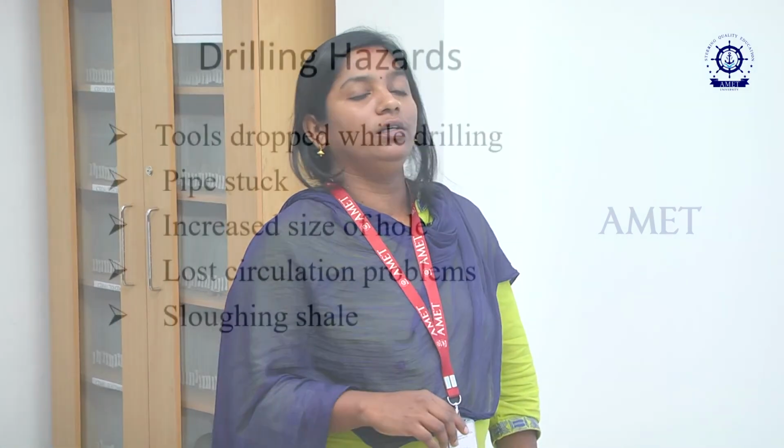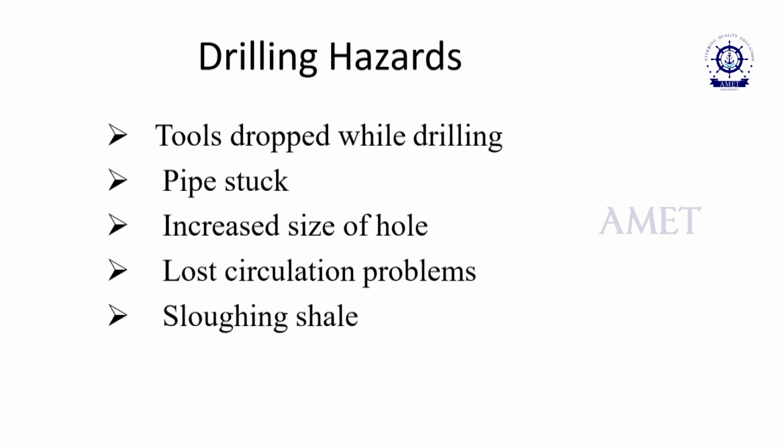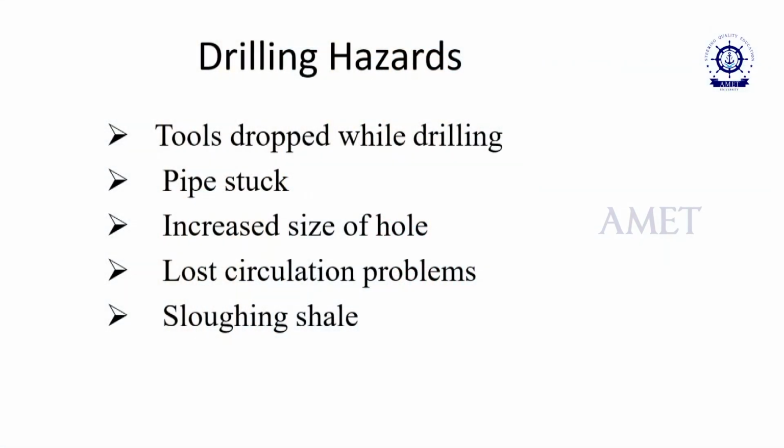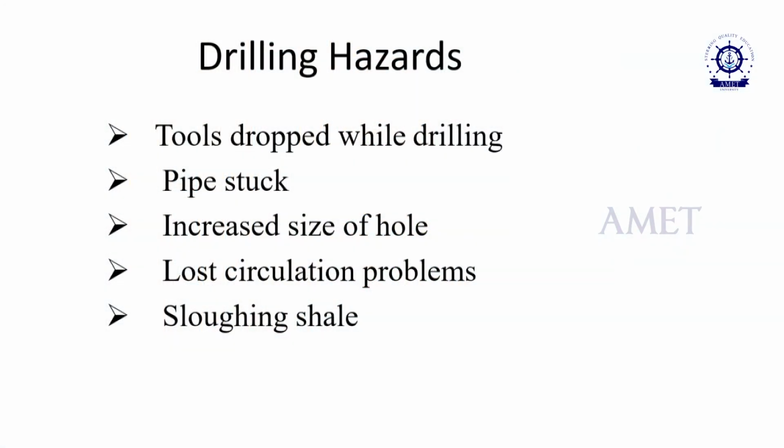Now the final thing, after discussing the rig components: the hoisting system, circulating system, monitoring system, rotating system and controlling systems, is the drilling hazards. Hazards are very important aspects in refineries as well as upstream and downstream. So, tools dropped while drilling: when the drilling operation happens, tools can be dropped, and we call that fishing. Fishing is a very important thing. And pipe stuck.